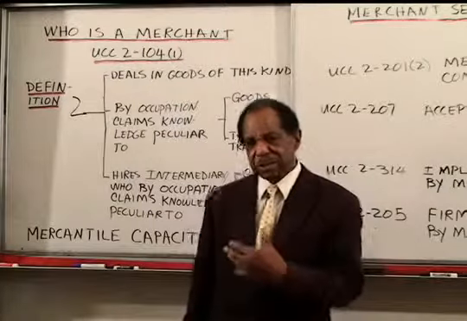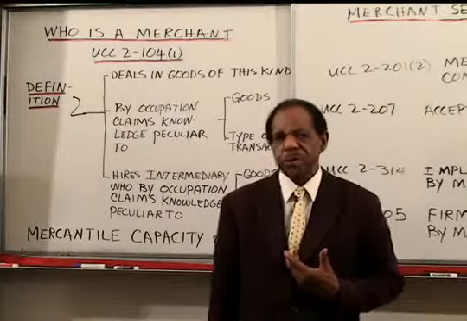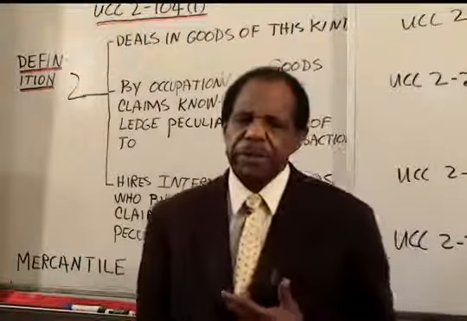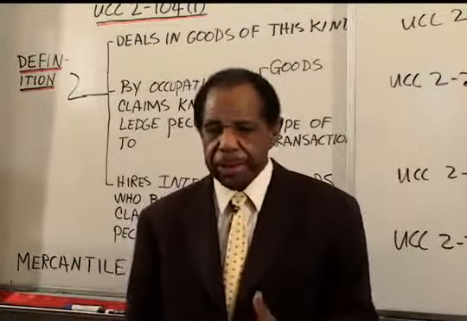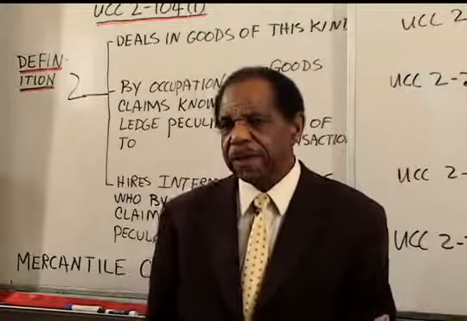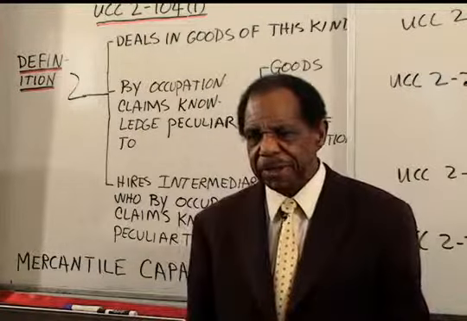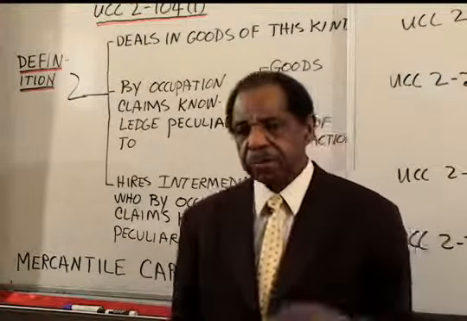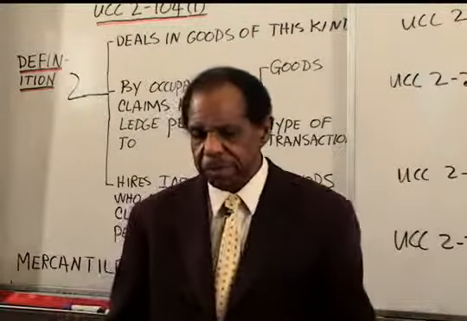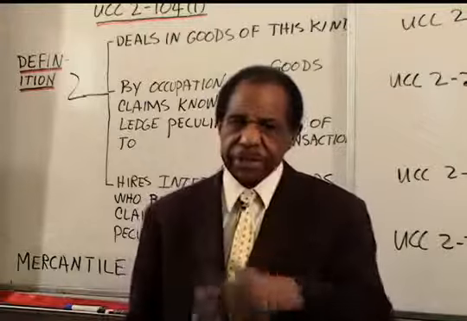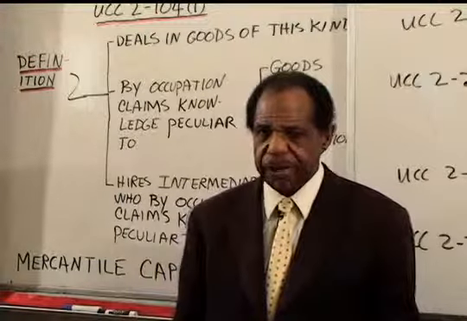And as I mentioned, just buying paint doesn't make you one who deals in goods of the kind. But if you buy a lot of paint, isn't it true that General Motors has a purchasing department? They can claim specialized knowledge about paint, about the transaction. And General Motors probably has hired a paint expert, somebody who works for them that is an expert in paint by his or her occupation.